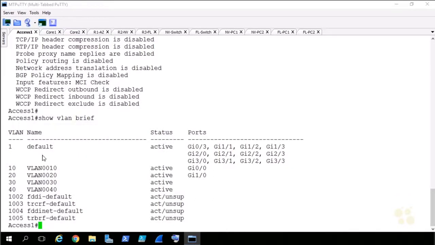Okay. And what I can see then is that VLAN 10 has gig 0/0 in the group. So that looks good. It confirms it. The membership looks correct. Show int trunk. Let's take a look.